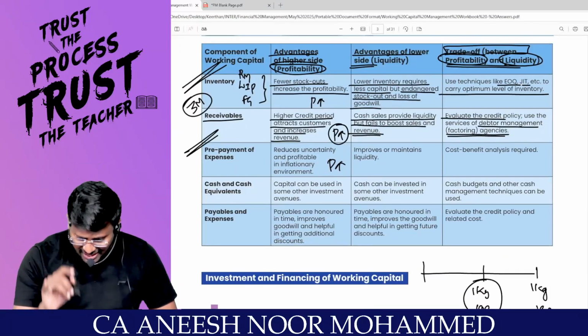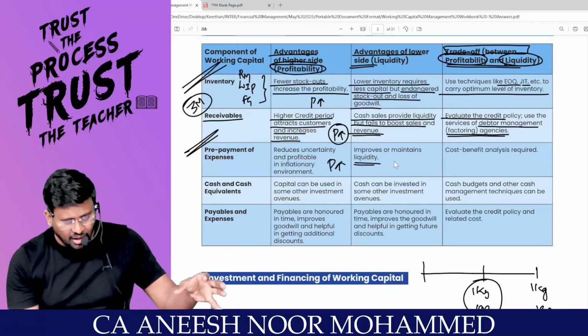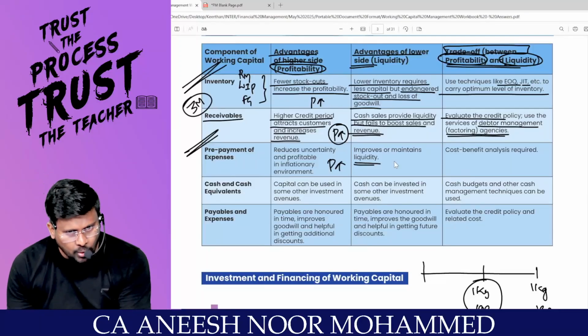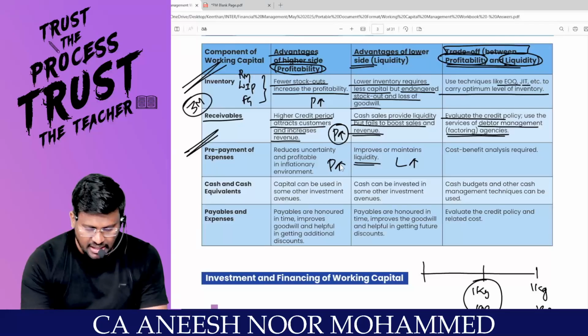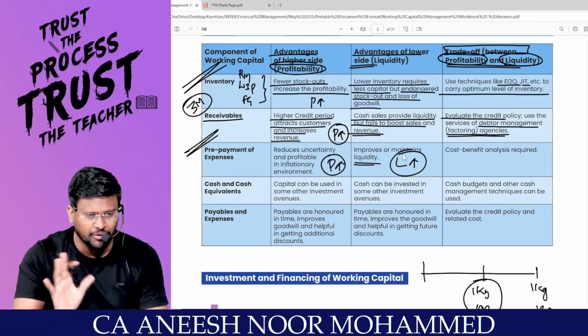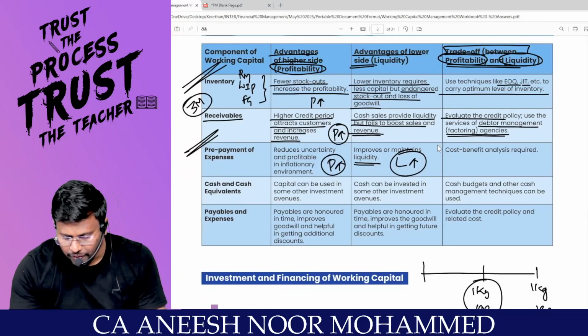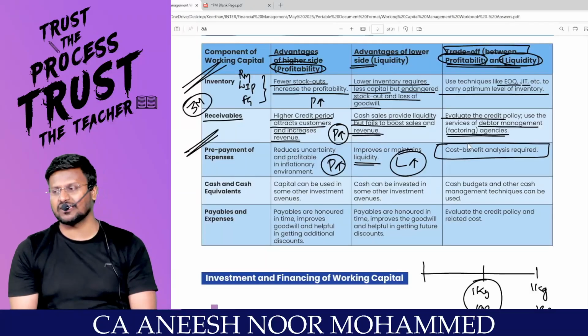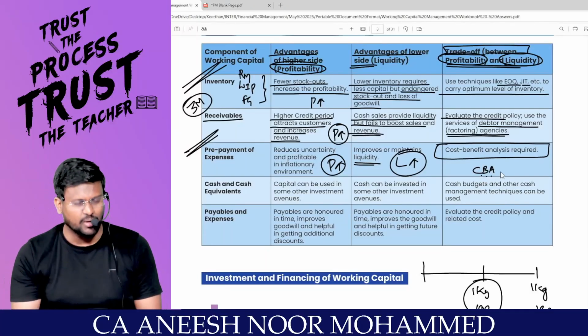If that is the case, it improves or maintains liquidity. That means till the next month, money will be there with you. But sir, here liquidity increases, there profitability increases. I don't want to increase only the profitability, I don't want to increase only the liquidity. I want a trade-off. Then a cost benefit analysis is required. You have to do a CBA, cost benefit analysis. Are you really with me?